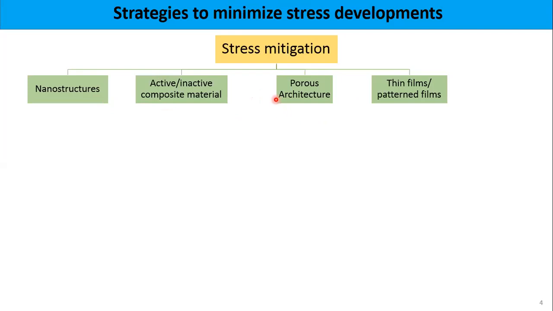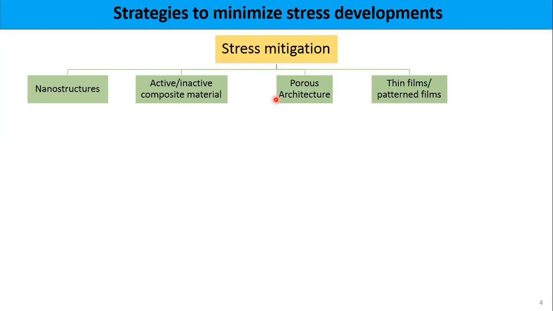People also have tried creating porous architectures, like silicon sponge or graphene sponge, graphite sponge. Many porous architectures have been created, which can efficiently mitigate the stress. Then there are examples of thin films and patterned films. Thin films means instead of taking bulk particles, say in the micron range, you use silicon films in the range of say 100 nanometers or 50 nanometers. These films can give you excellent electrochemical stability.